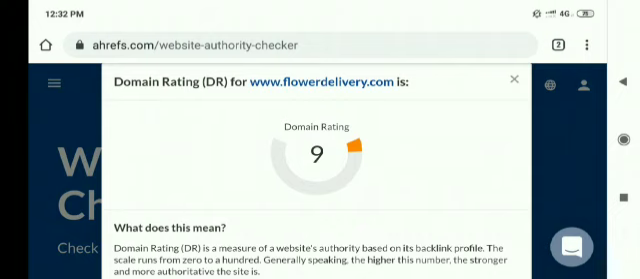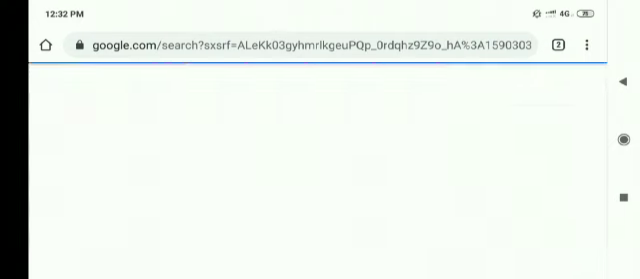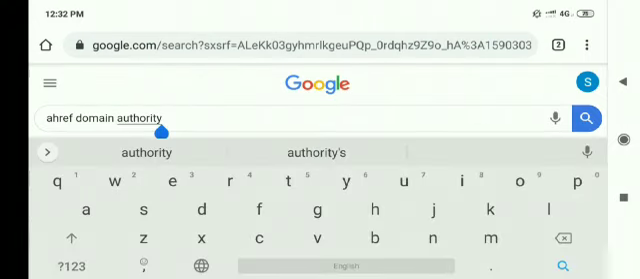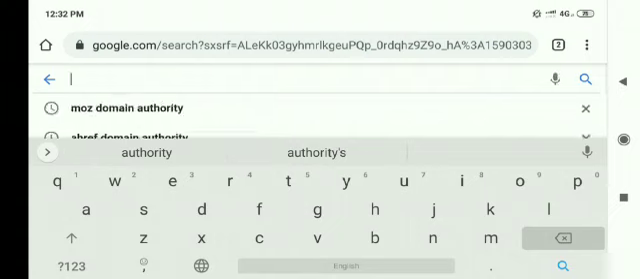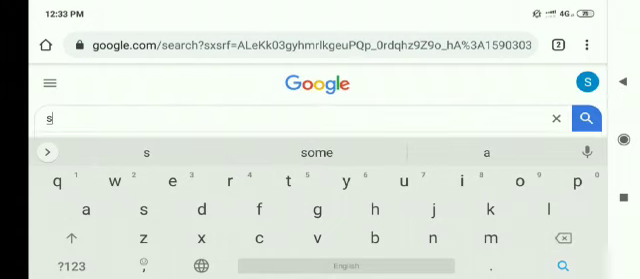idea about it. Okay, so let me take you to the last tool that I use. It's another favorite tool of mine, and that tool is Small SEO Tools. I will just type here small SEO tool, domain authority check. Okay,